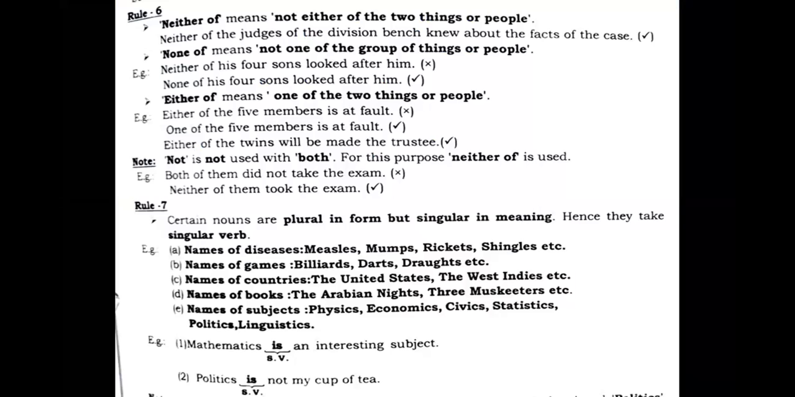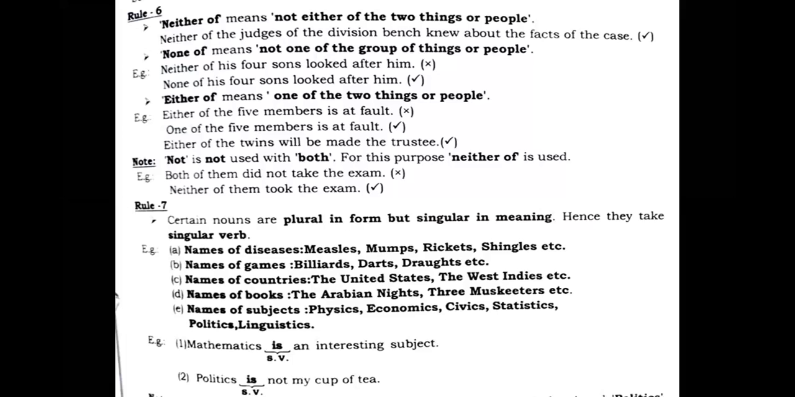Let's just see. Rule number 6, we are going to discuss now. Neither of means not either of the two things or people. Means not even one out of two. Neither of means not even one out of two. This is called neither of.